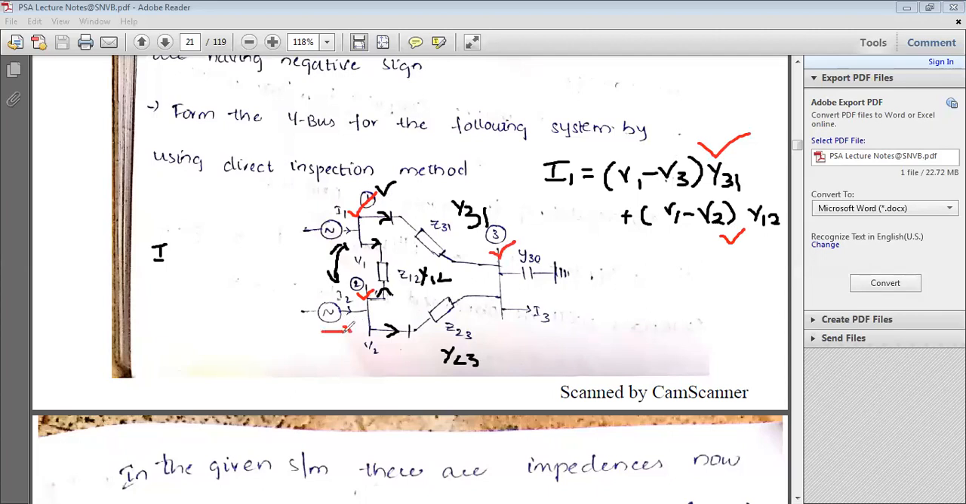For bus number 2, this is the total current entering that bus, I2. But as far as the third bus is concerned, how many incoming currents are there? Incoming currents are 2, and the total outgoing currents are I3 and this one also. So you can have I3 plus Y30 into (V3 minus V0). You should be very careful. In this system you have three buses, so you will get three algebraic equations. By using those three algebraic equations you can obtain Y bus, a matrix of size 3 by 3.